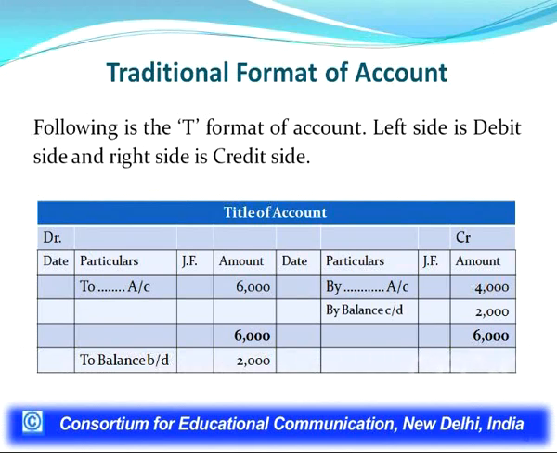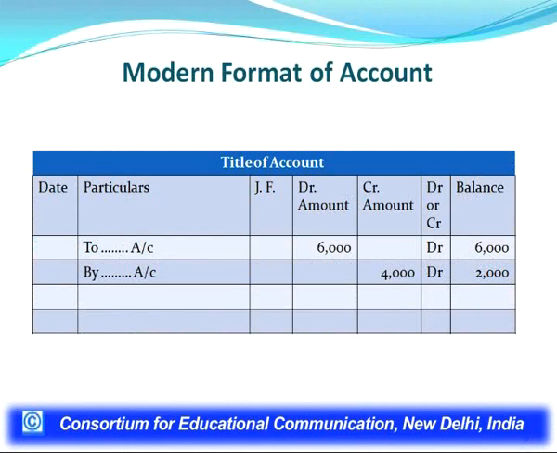Then we have to make totals on both sides, find the balancing figure, and then record it. So, if in between we want to calculate the balance of a particular account, we have to follow this process. In that way this modern format is better.